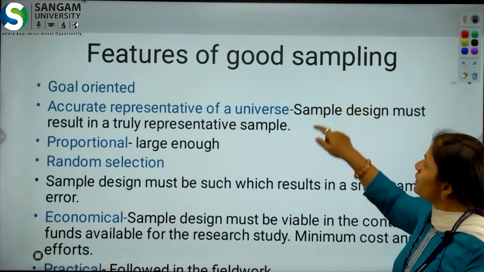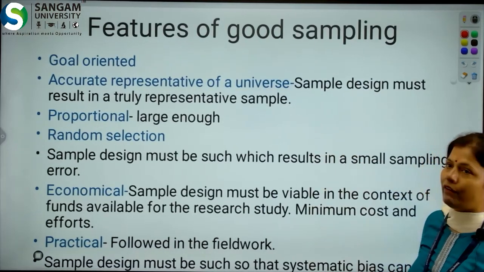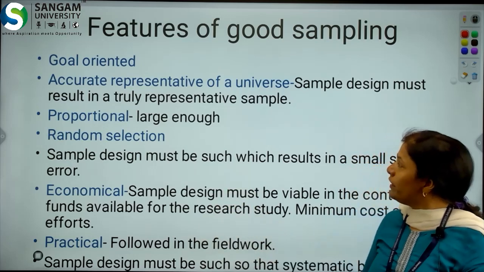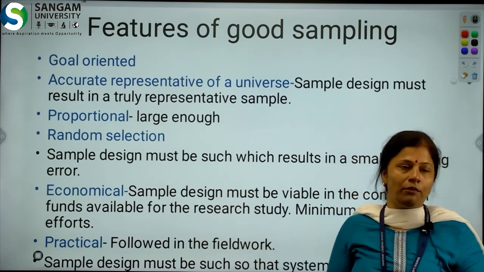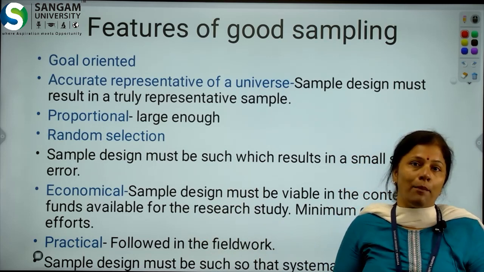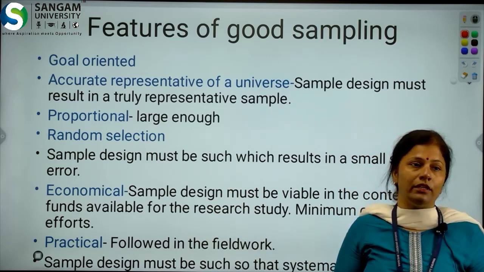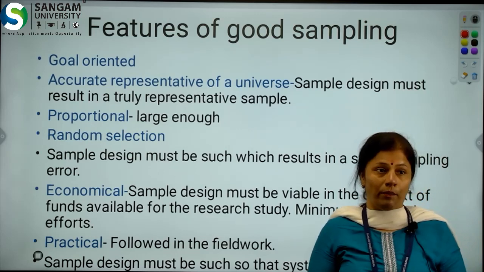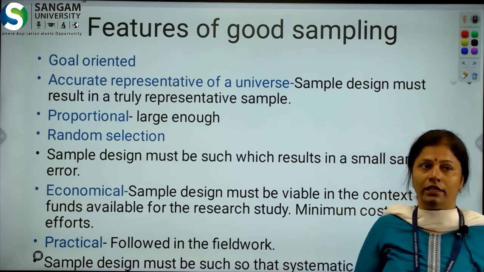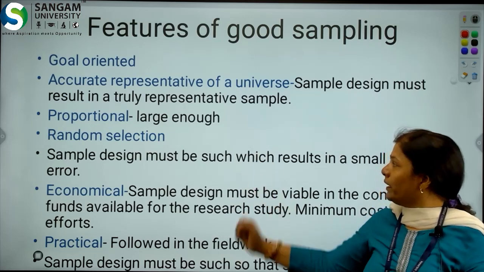These are some features of a good sample. We can say it is a good sample if it is an accurate representative of our universe or our population. It means the sample we have taken from the population has all the characteristics of the population and is actually representative of the entire population. That is known as a good sample.